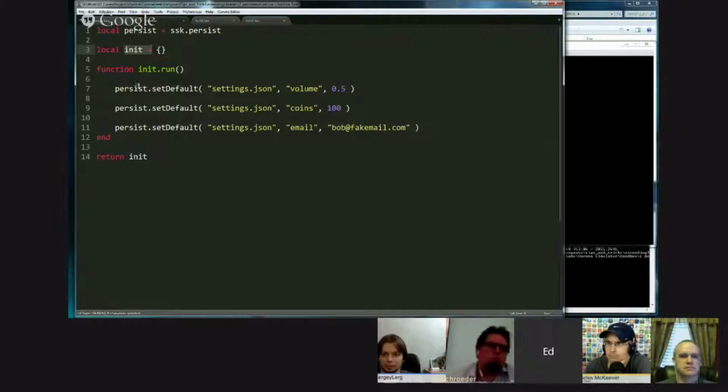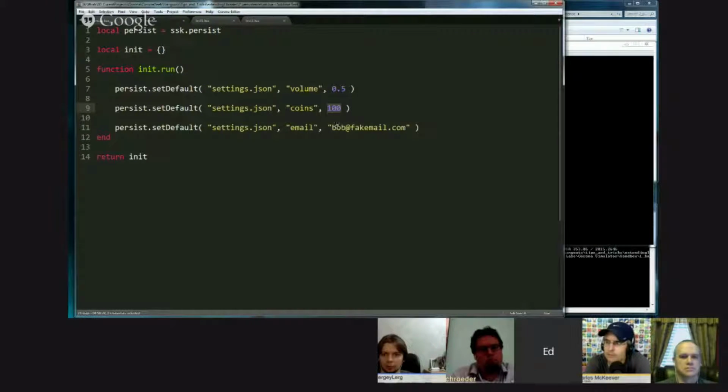I create a module, and I add a function called run. I could have called it anything. And then in here I do 3 set defaults. I say set default, and the name of the file that I'm going to be saving this in is settings.json. I want a field called volume, and if it doesn't exist, if it isn't set yet, I want it to be set to 0.5. I want to give them 100 coins, and I want to set the email. These are just random things I made up.